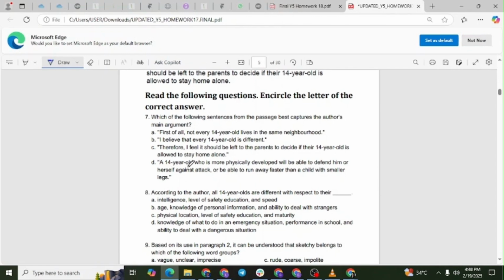Option D. A 14-year-old who is more physically developed will be able to defend him or herself against attack, or be able to run away faster than a child with smaller legs. The correct answer is letter C. Explanation. The passage argues that parents should make the decision about whether a child is ready to stay home alone. This sentence directly expresses that belief, making it the best choice for the author's main argument.